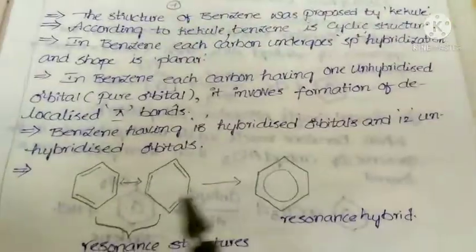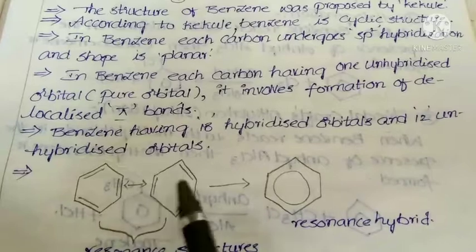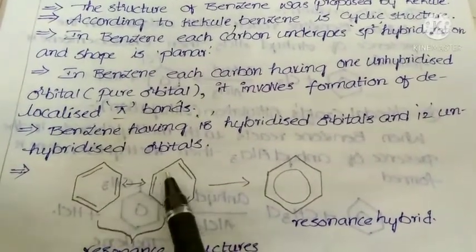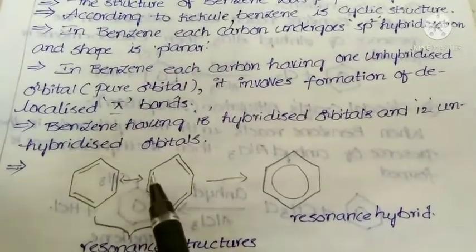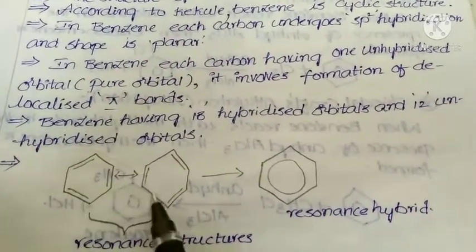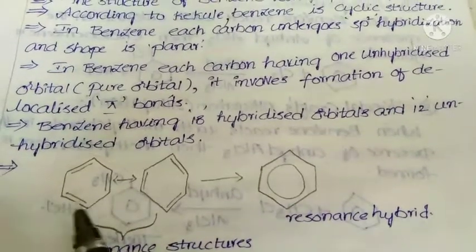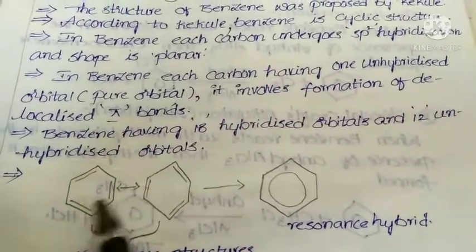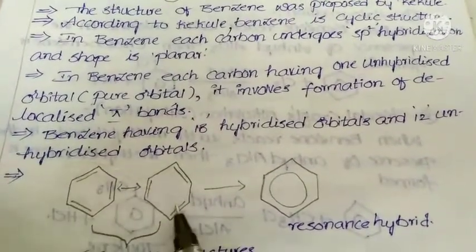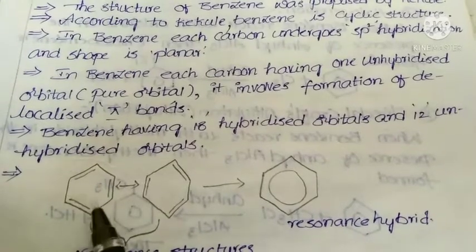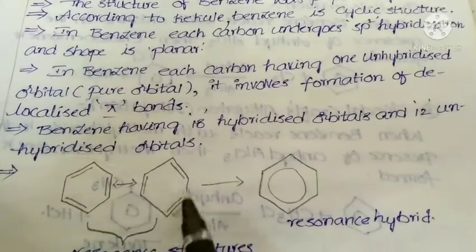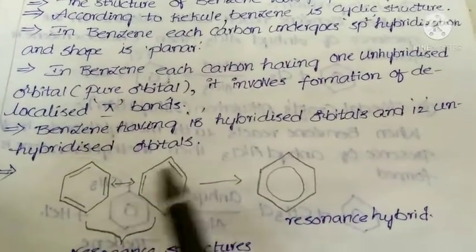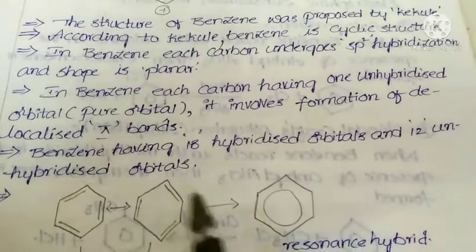See, if you observe the structure of benzene, this is the structure of benzene, and this is also a structure of benzene. In this case, here a pi bond is present, but here a pi bond is not present. Here a pi bond is not there, but in this structure a pi bond is there. So what we have to understand from these two structures is that the positions of atoms are not changed, only the positions of pi bonds are changed. This indicates that a pi bond is present in all positions, that is, these pi bonds are not fixed, these are delocalized bonds. These are called what? Delocalized pi bonds.